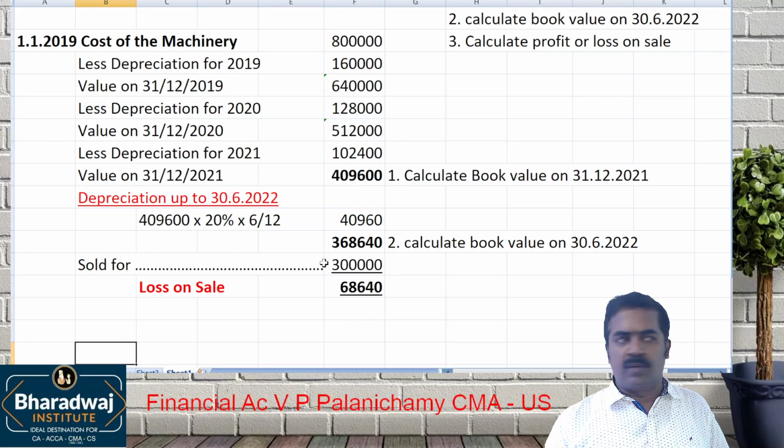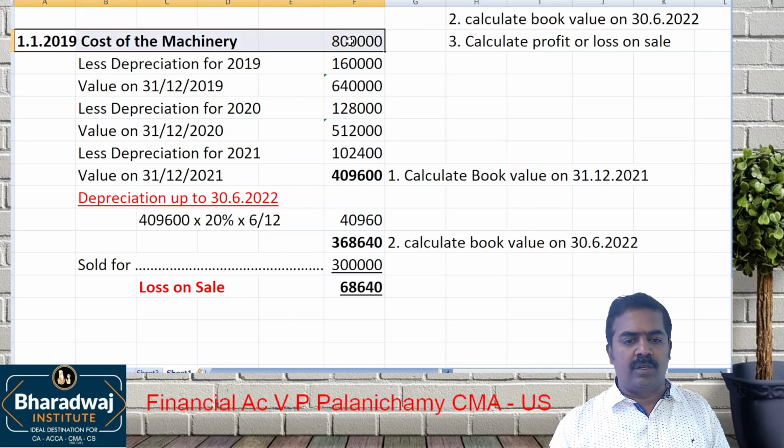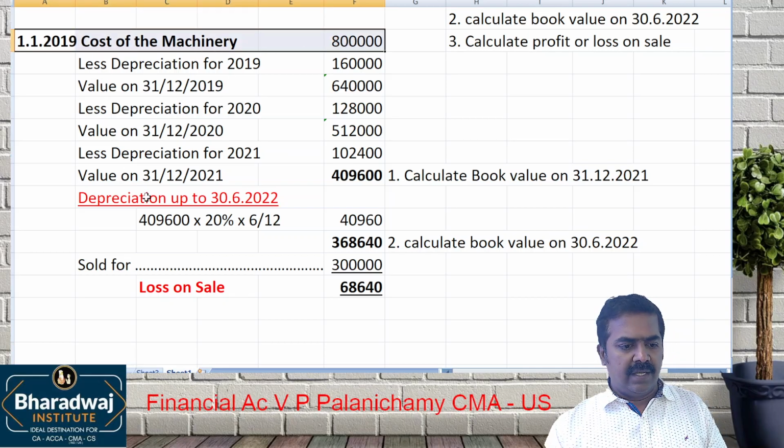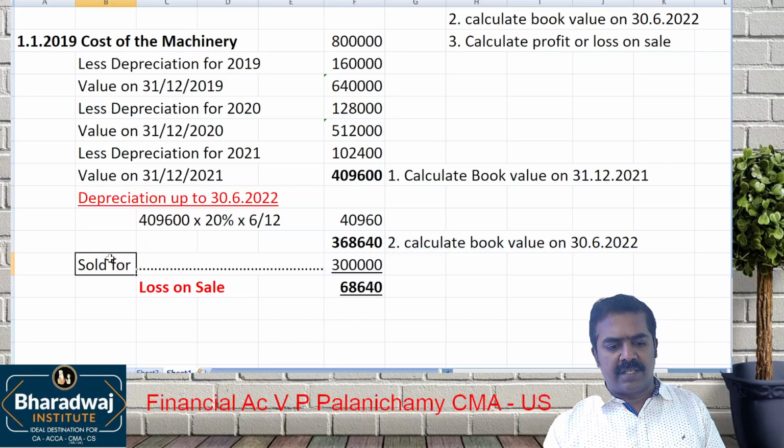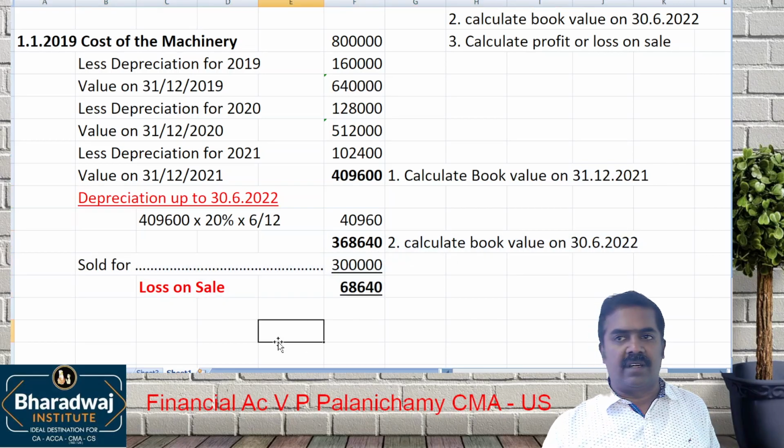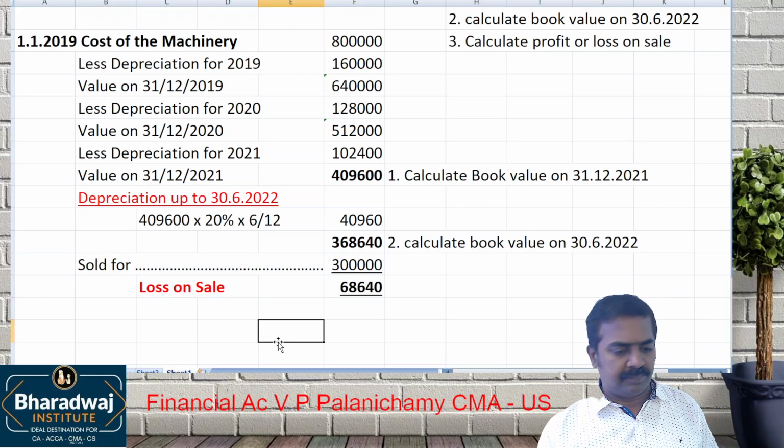Do you understand the written down value method? Depreciation is calculated on the opening block value of the asset. Then it comes down every year. Suppose we sell the asset based on the book value, we work out the profit or loss on the sale of the asset.